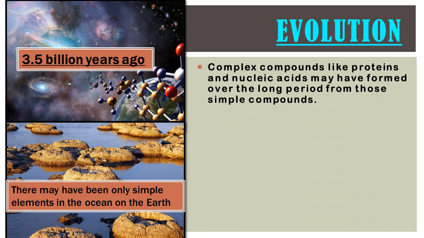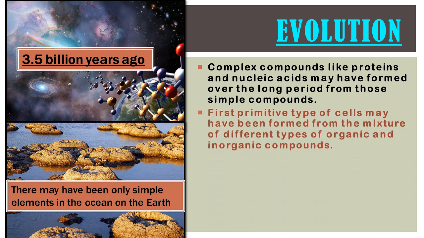Complex compounds like proteins and nucleic acids contain carbon, hydrogen, nitrogen and oxygen in their molecular formula. These complex compounds may have formed over a long period from those simple compounds, that is, from a mixture of these compounds, complex compounds like proteins and nucleic acids have been formed.